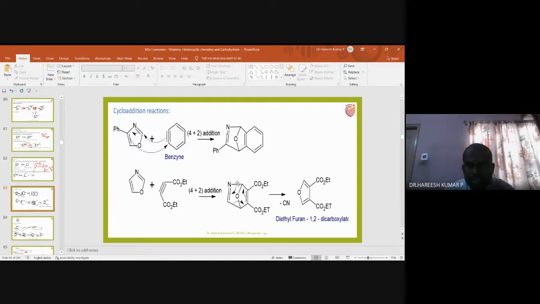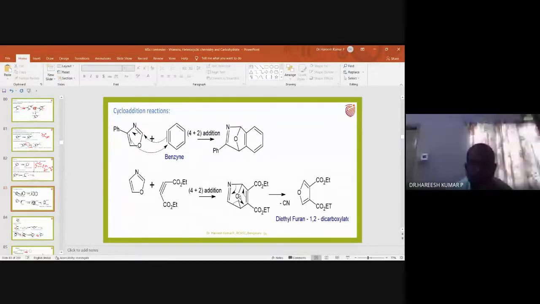That is how an intermediate is obtained. Again, the obtained intermediate undergoes rearrangement. This is called an electrocyclic reaction.